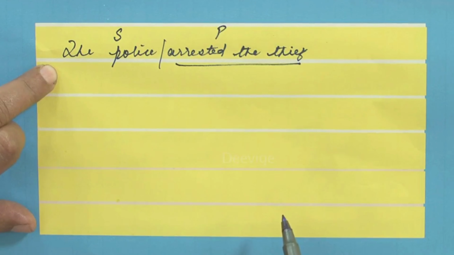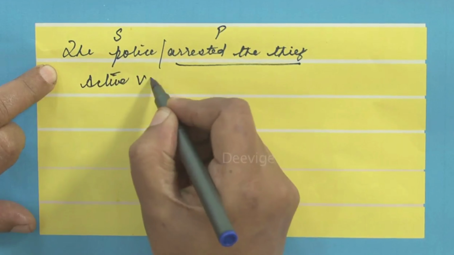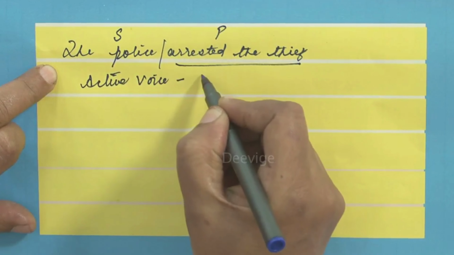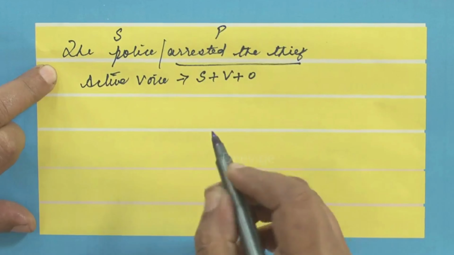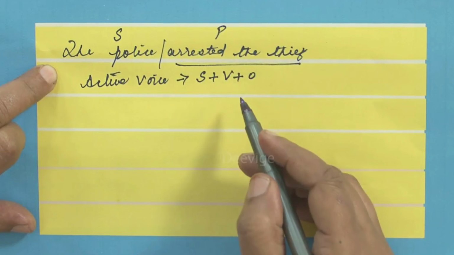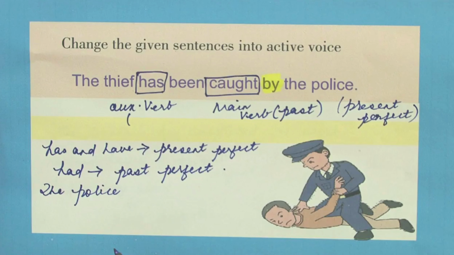What is the pattern? We discussed this also in our last class. The pattern of an active voice is subject plus verb plus object. Subject has to come in the beginning, followed by the verb and then the object. Now this particular sentence, what we have with us here is, the thief has been caught by the police.